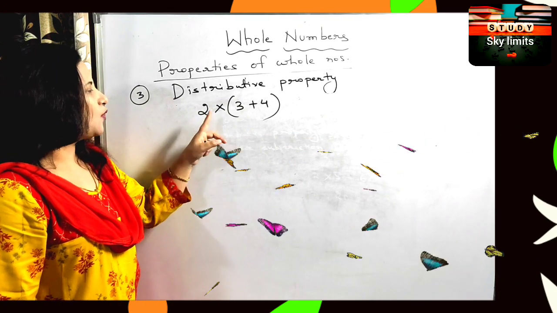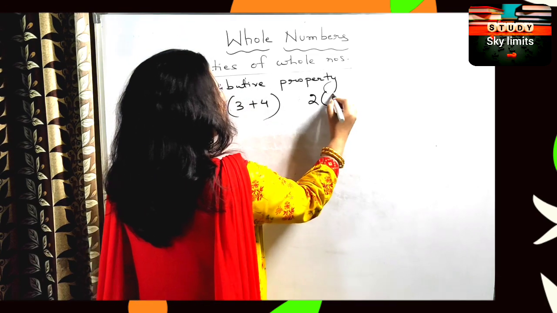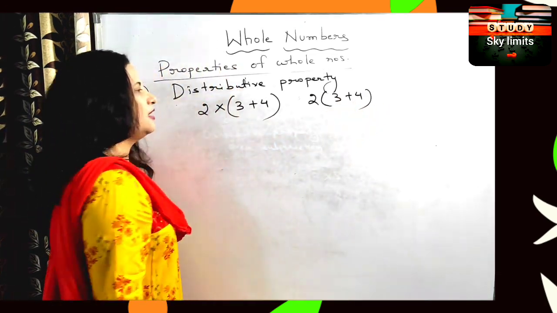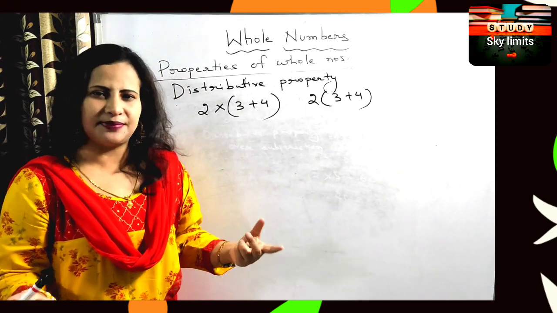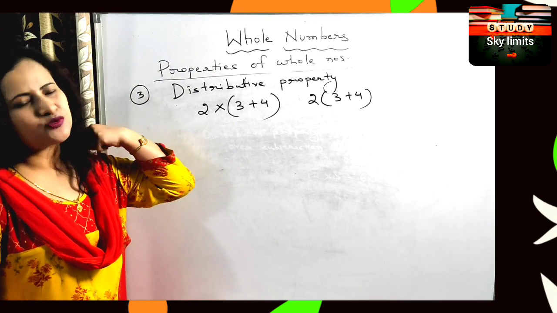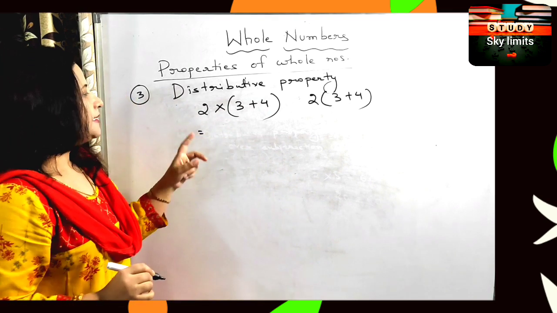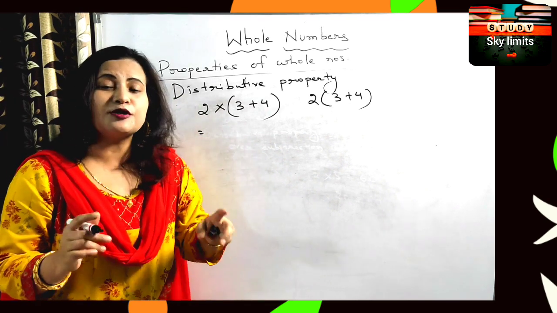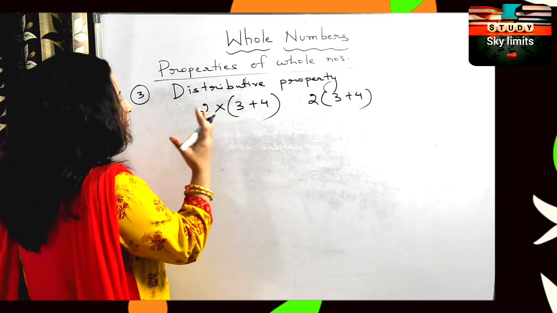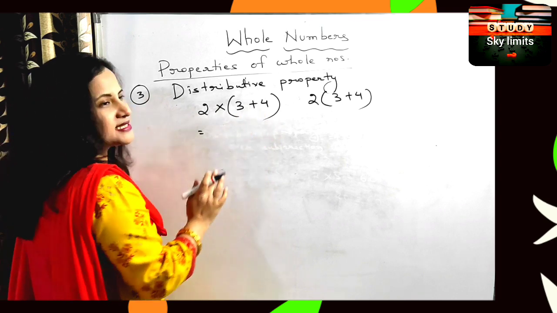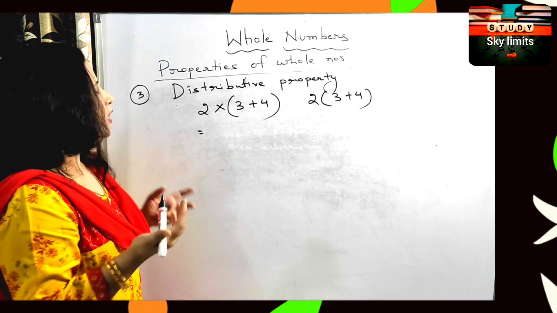See, now you must be knowing that even if you don't put the multiplication sign here, we can also write it like this, without the multiplication sign, because by default, if you don't have any sign between these two, it's multiplied. Okay, but since you're not used to it, I'm putting a multiplication sign here for your understanding. Clear? Now you see here, this is the distributive property of multiplication over what? Addition, right?